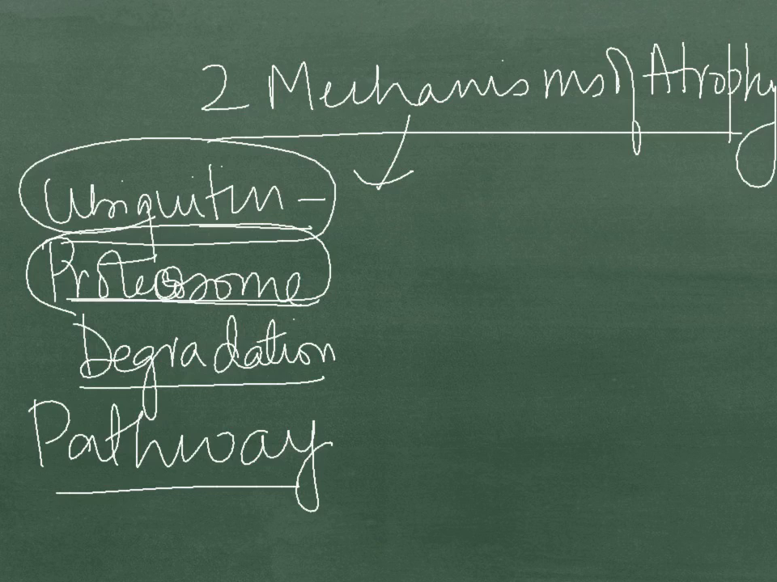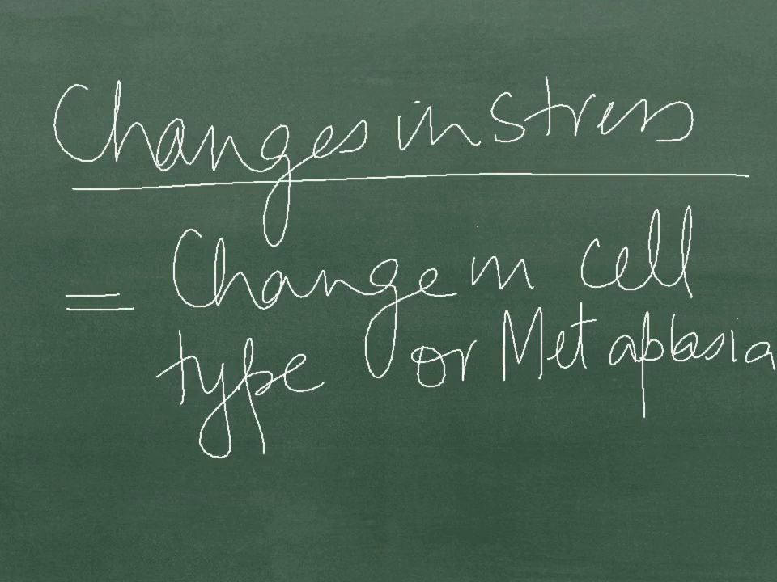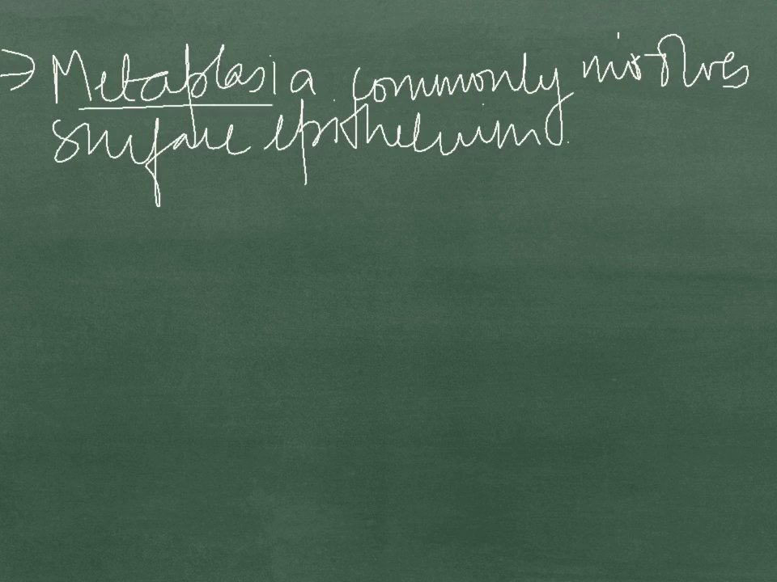The second mechanism is autophagy of cellular components. Autophagy is also known as the self-consumption process in which vacuoles are formed which get bound to the lysosomes, and then self-consumption takes place. Changes in stress lead to change in cell type, or metaplasia. Metaplasia commonly involves surface epithelium.